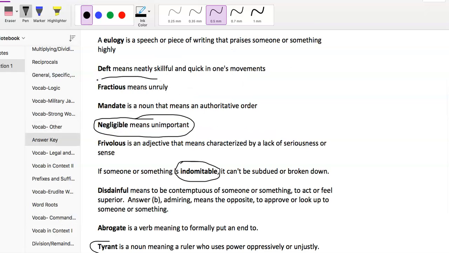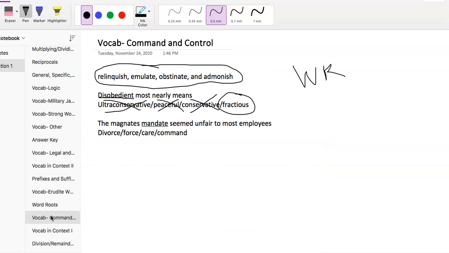And here we see fractious means unruly. Unruly, doesn't follow rules. Perfect. Fractious, we got it right. All right, let's do the next one.